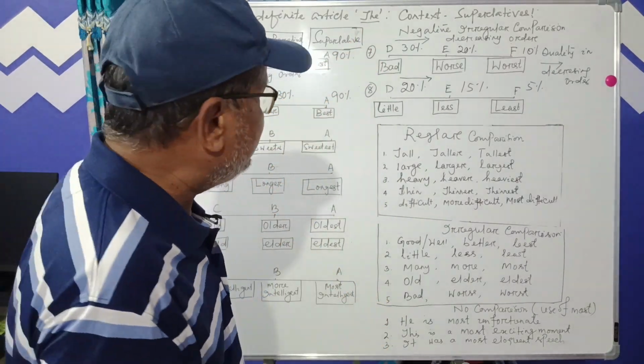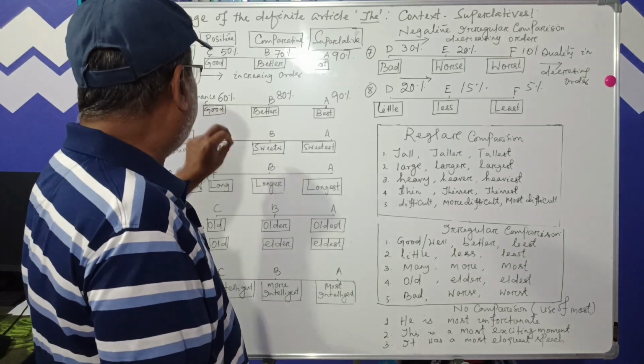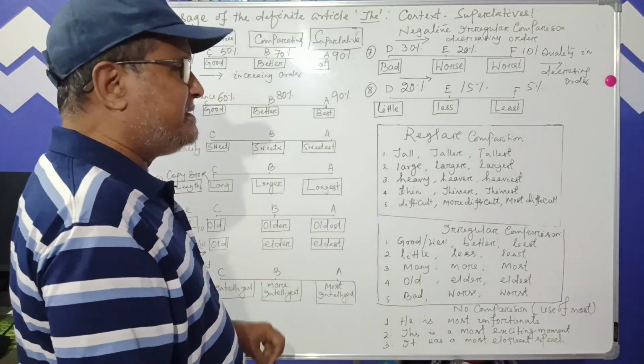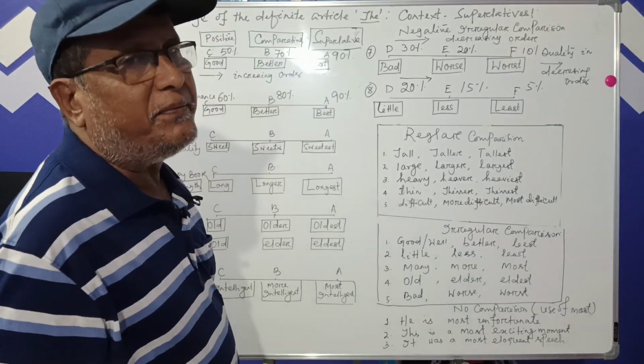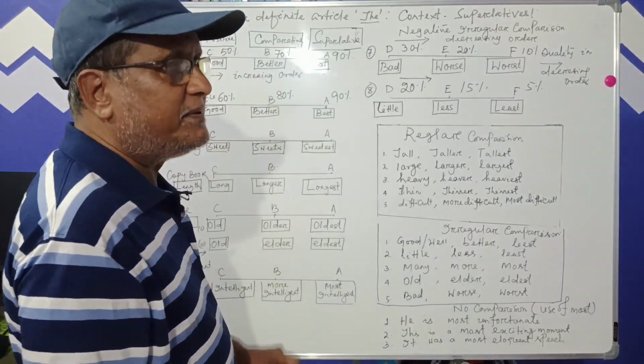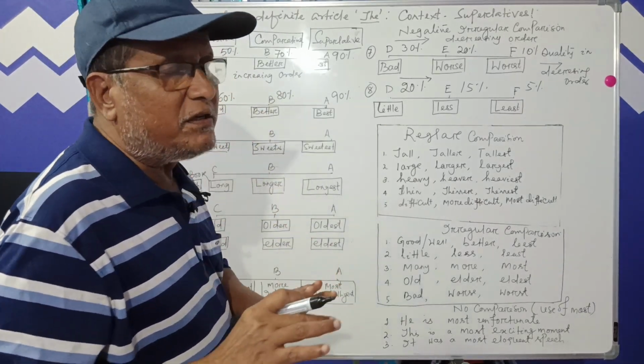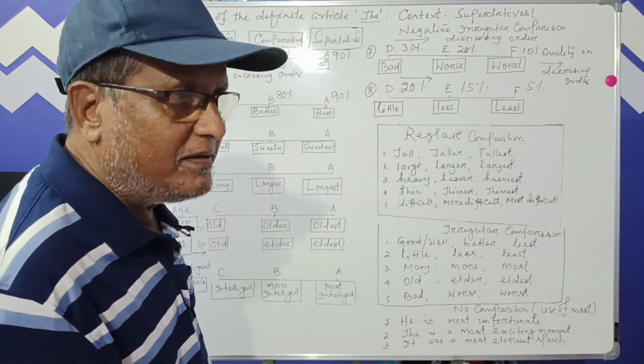So remember one thing, the quality exists in some amount in the positive form of the adjective. It means the quality is not zero, to some extent.